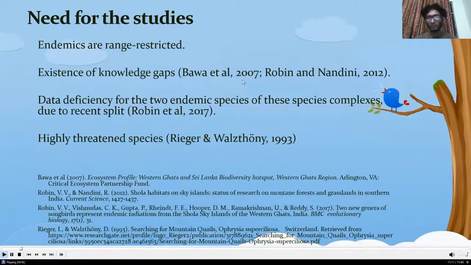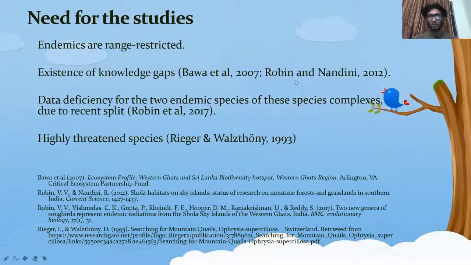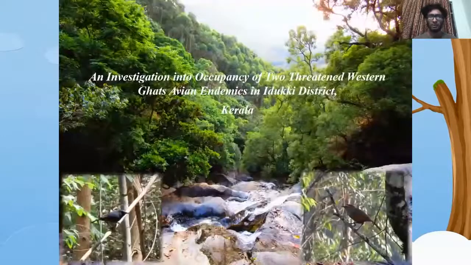When it comes to Montecincla and Sholicola, which we'll be discussing today, there are a lot of knowledge gaps and data deficiency for the two endemic species of this species complex due to the recent split, which was in 2017. And we're also looking at a species called Ophrysia superciliosa, the Himalayan quail, which is critically endangered as per IUCN.